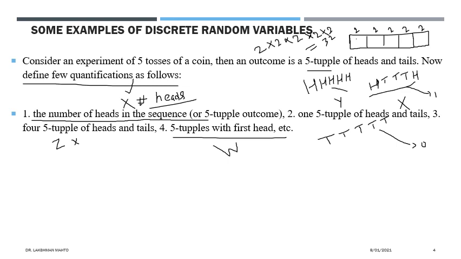Okay, so this one is also mapping to first head. So you can say that it is one kind of binary classification. So in binary classification, all the events in the sample space have been divided into two groups. One group where we observe the outcomes which are not having first head. Another group, what we observe, that one is having those outcomes which are having first head, which is having first aid. Okay, so it is binary classification, and in the process of doing binary classification over this sample space, we always come to see that every outcome of that sample space is engaged.